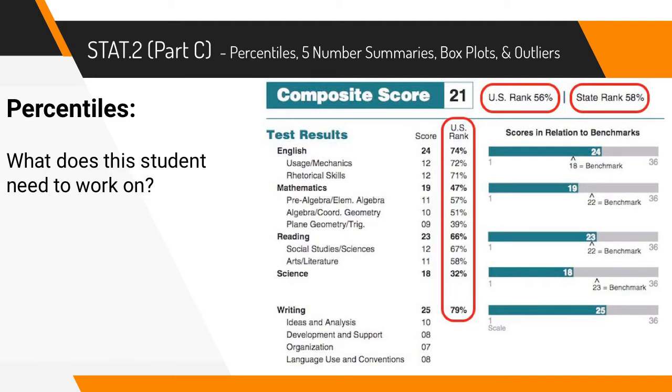So what might the student need to work on? Well, if the student was trying to improve their score, it looks like there's a lot of room to improve in science. In science, the student's at the 32nd percentile, which means that they only did better than 32% of students. So that might be an area that they could improve.